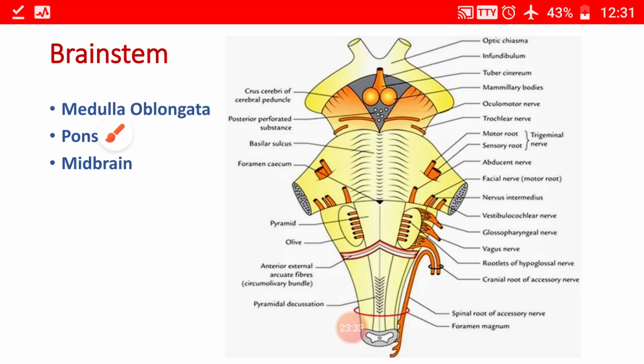Coming to the next portion, that is the brainstem, which consists of the medulla oblongata, the pons and the midbrain. So this is the area of the midbrain. The midbrain is the smallest segment of the brainstem. It is just superior to the pons and it contains the nuclei of the third, that is the oculomotor, fourth, that is the trochlear, and the fifth cranial nerves.